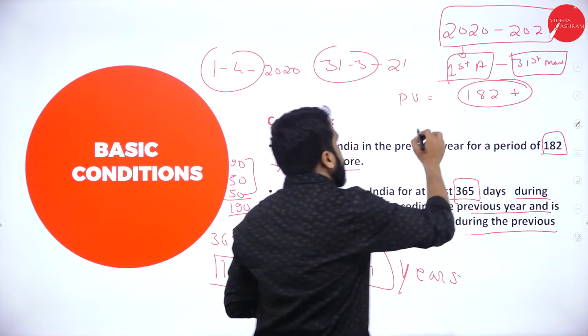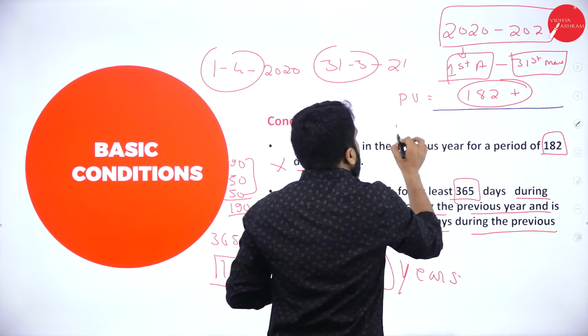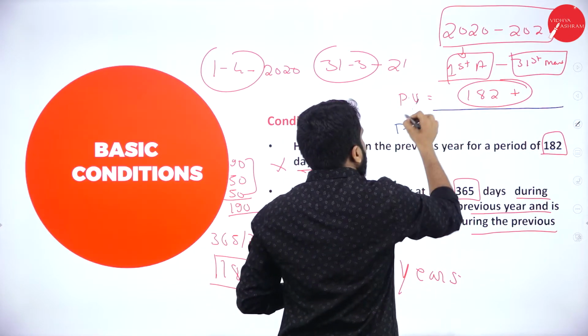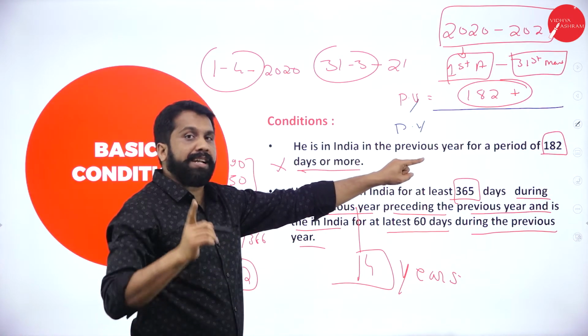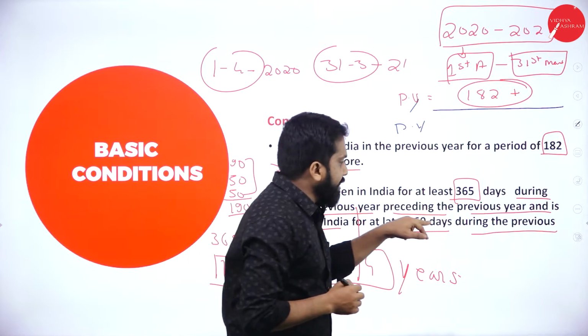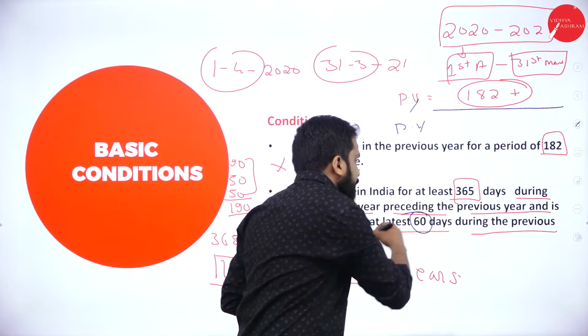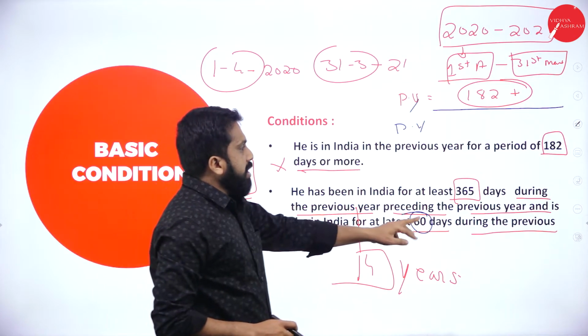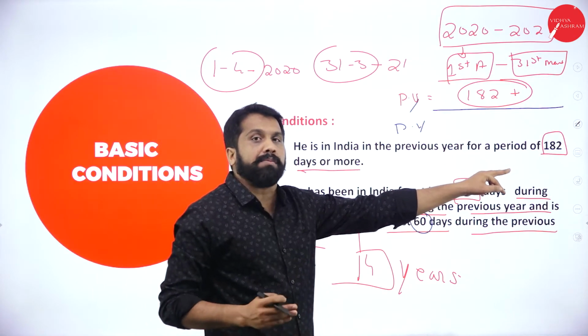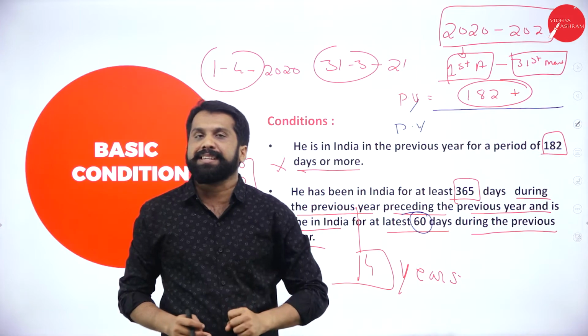What is condition number 2? In the previous year, they are not asking you 182 days. They are asking you how much? Only 60 days. We don't want 182 days. So, if you are there for 182 or more, you are called as resident.